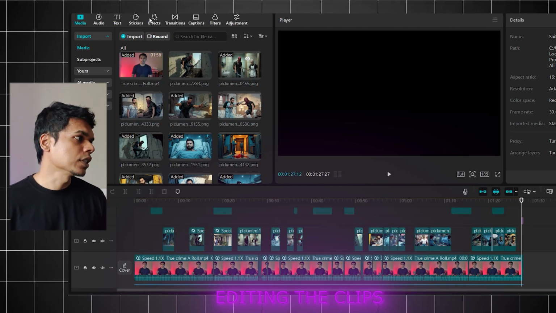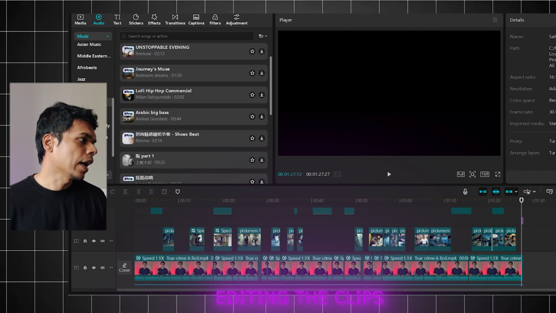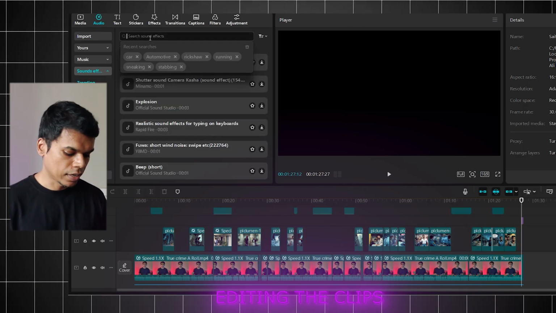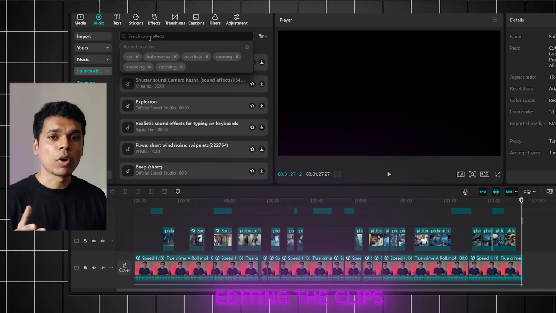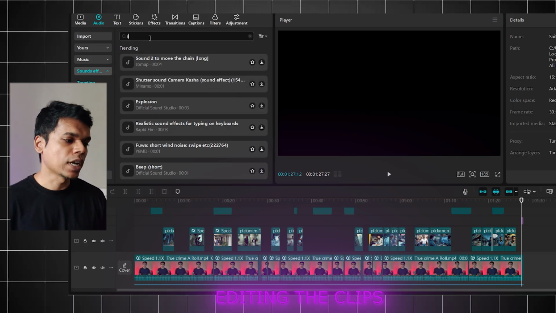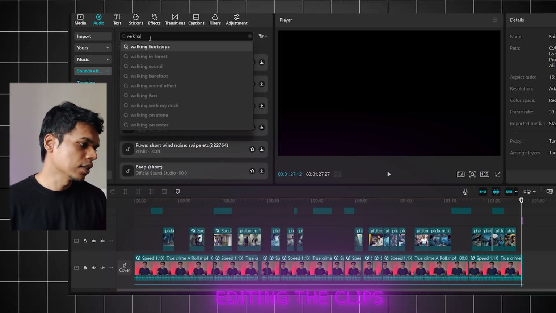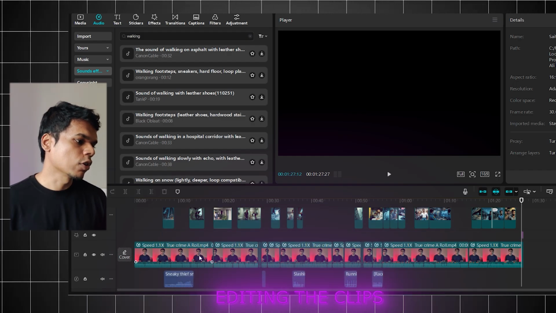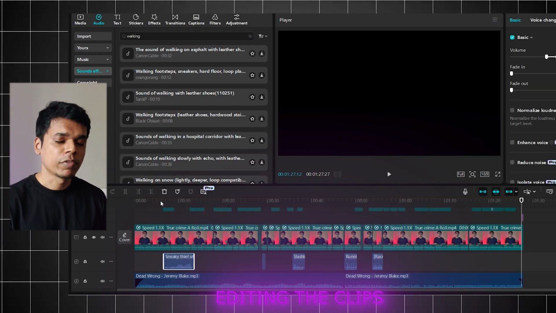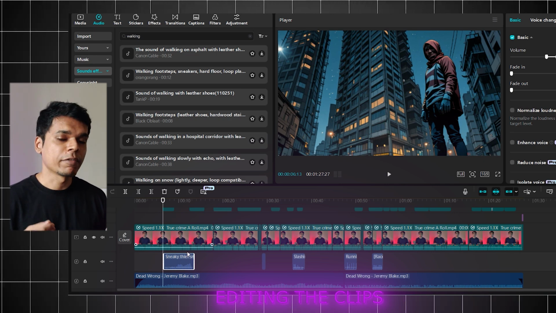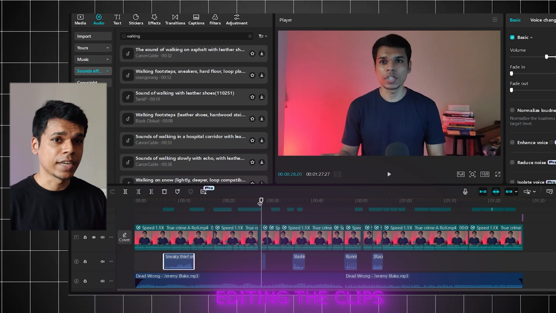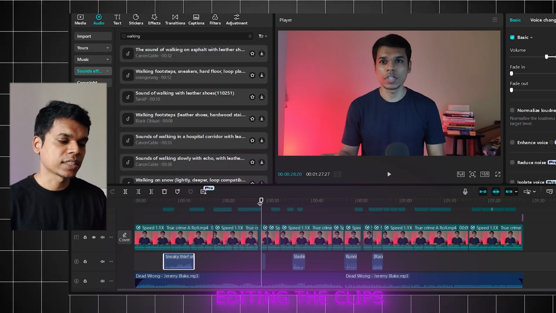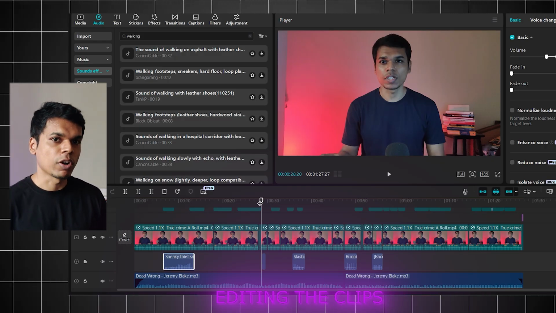Now what you can do is you can go to audio and select sound effects. You can search for relevant sound effects like walking footsteps, the person entering the building. I can use that sound. So I'll place sneaky thief entering this sound here. Then other sound could be of the stabbing sound. We are not going to show visually so that we don't get copyrighted or strike down for violation of the rules. So we are going to use a black screen here and then put a sound effect below it.